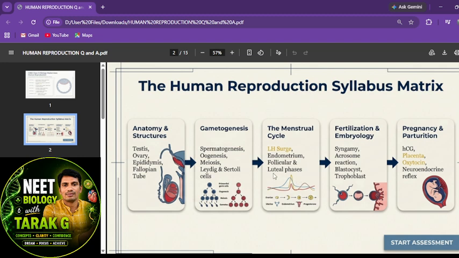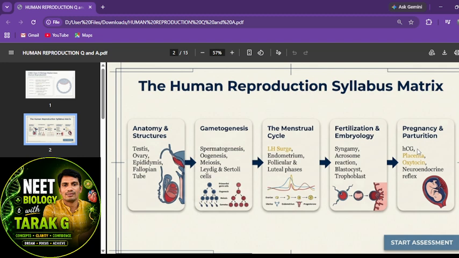And after fertilization, what events will take place? It's embryogeny, syngamy, and the acrosome is essential to penetrate into the egg, then blastocyst and trophoblast. All the stages are very, very important. Later pregnancy and parturition. Here are the placental hormones, HCG, human chorionic gonadotropin hormone.